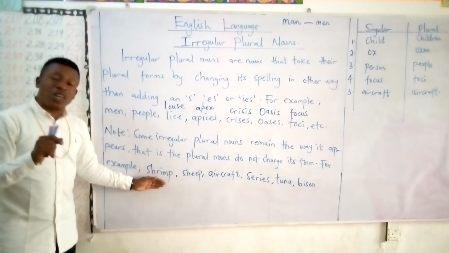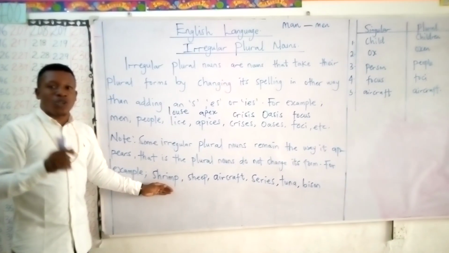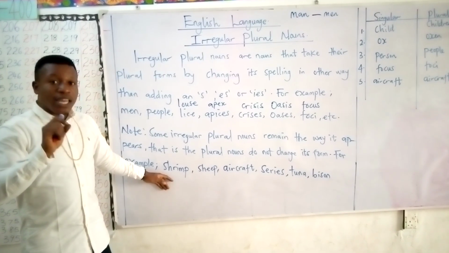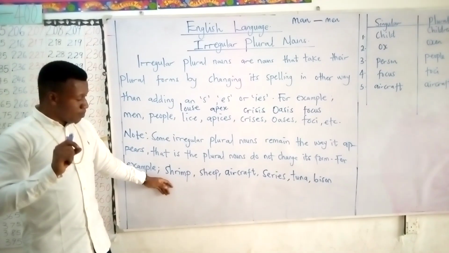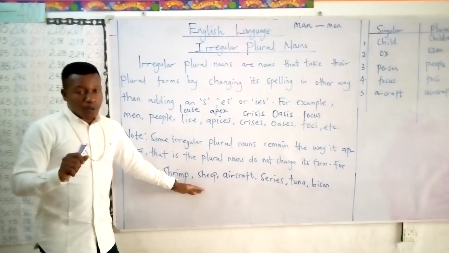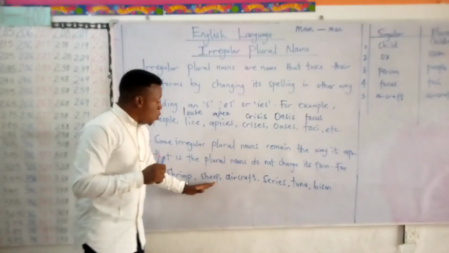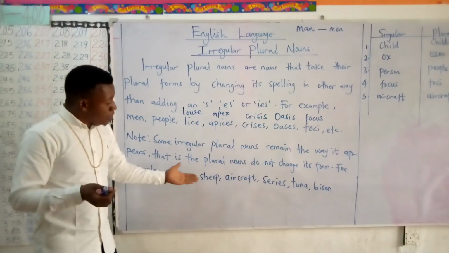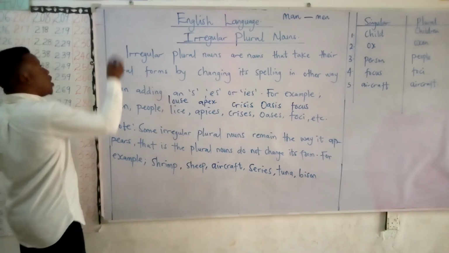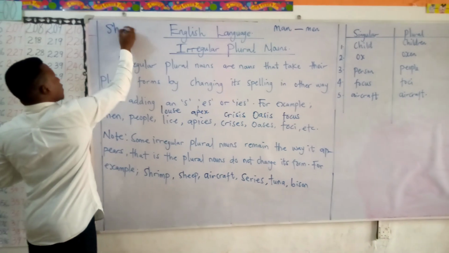So when you come across it in any sentence, don't feel like the sentence is not correct. So shrimp is shrimp. Sheep, sheep. Now there is another word that sounds the same as this. The word is ship also.